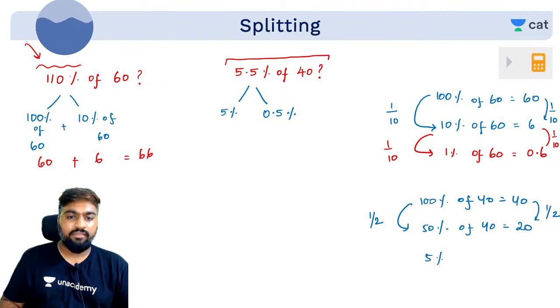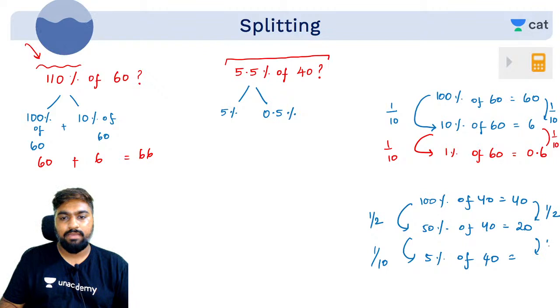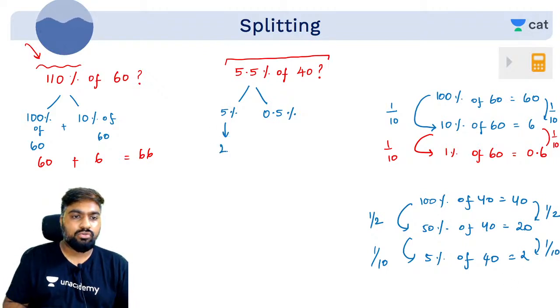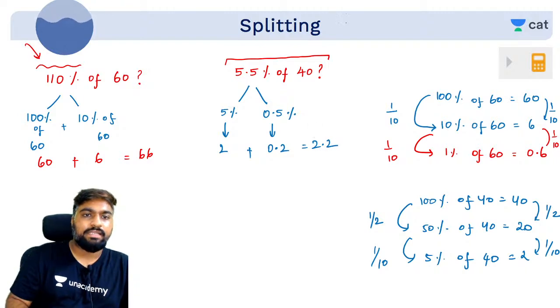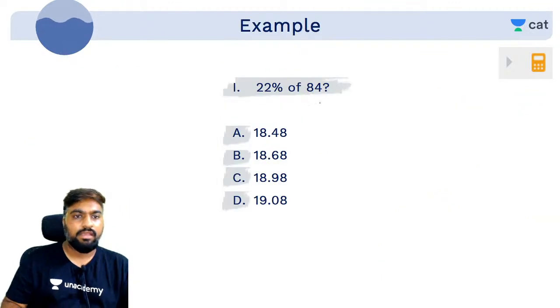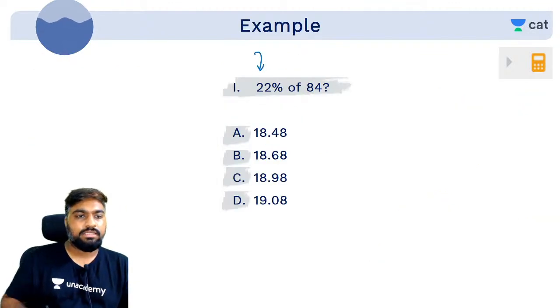Then what will be 5% of 40? Here we did by 10, so here also by 10. 20 by 10 is what? 2. So 5% is 2. Then 0.5 will be what? One decimal less, 0.2. So 2.2 is your answer. Understood? This is called splitting. So whatever given term you have, you can split it. Try this out quickly.